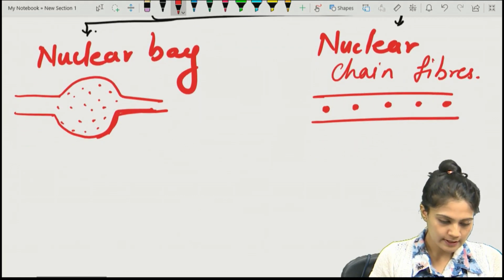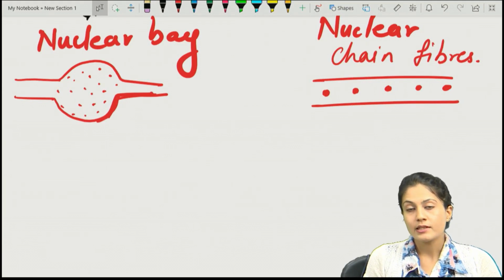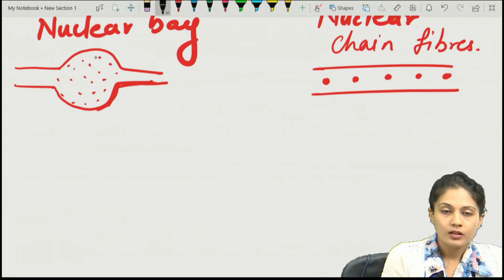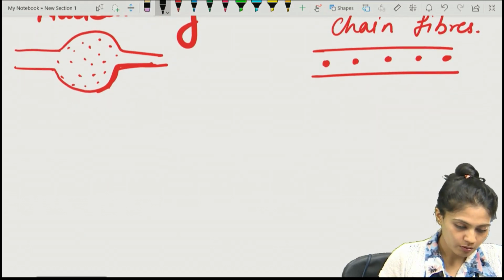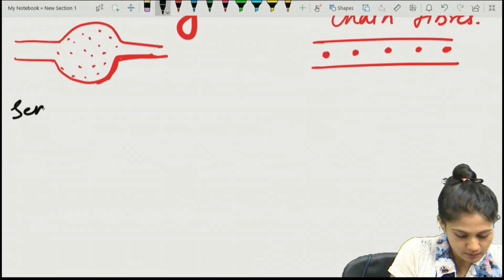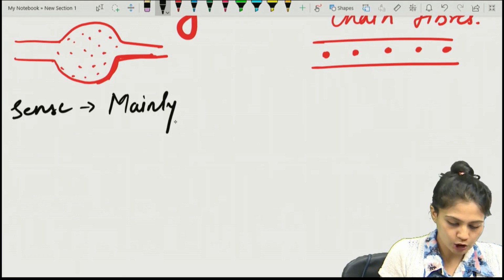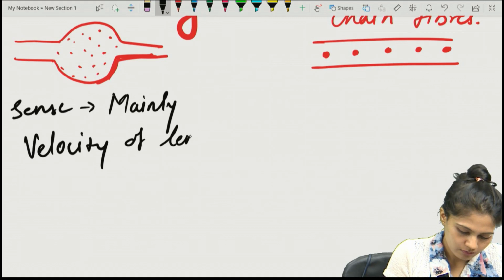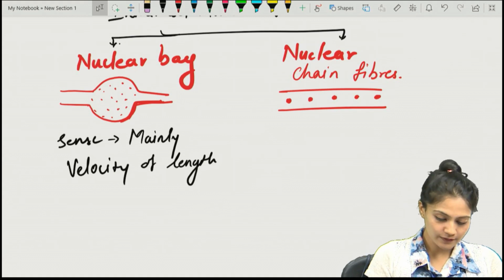What they do is, they mainly sense the velocity of length change. The nuclear bag fibers, remember, can sense the velocity because they are present in the bag shape, right? So what do they sense? Mainly the velocity of length change.